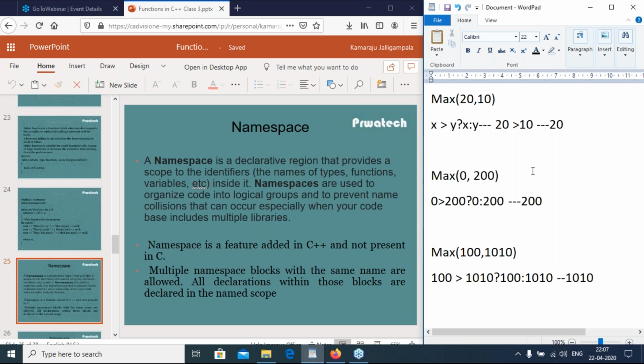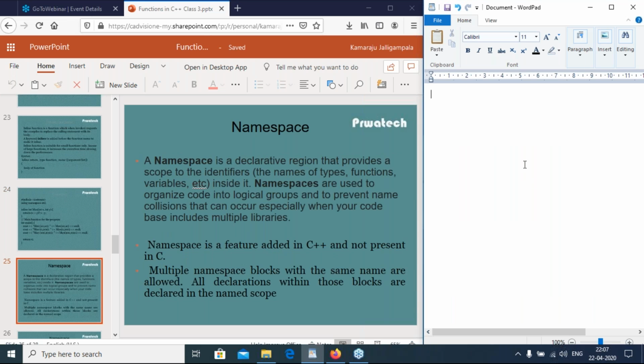Then another concept, namespace. Namespaces are introduced in C++. They are not available in C. A namespace is a declarative region that provides scope to identifiers. Identifiers mean variables, that is, the names of types, functions, variables, etc. inside it.